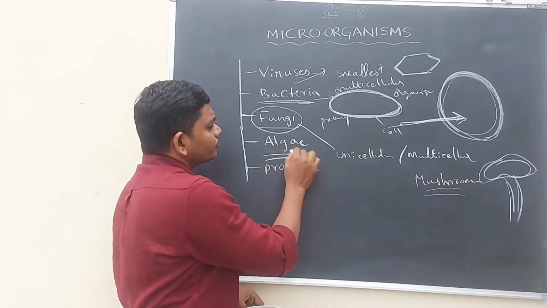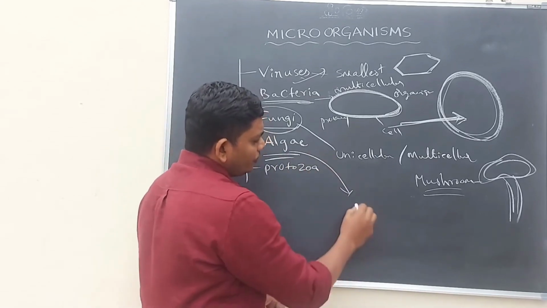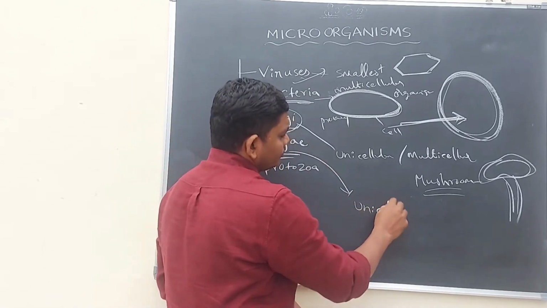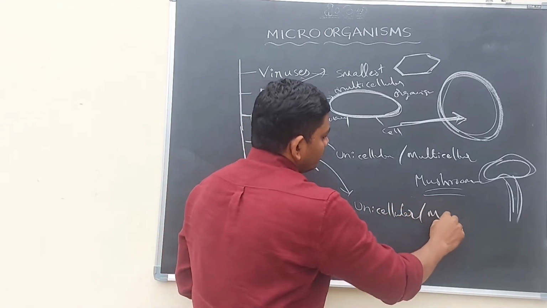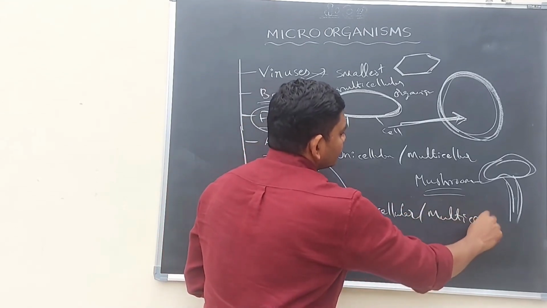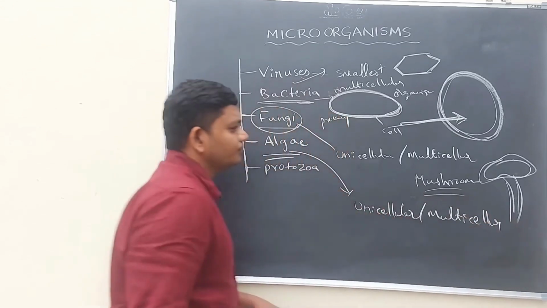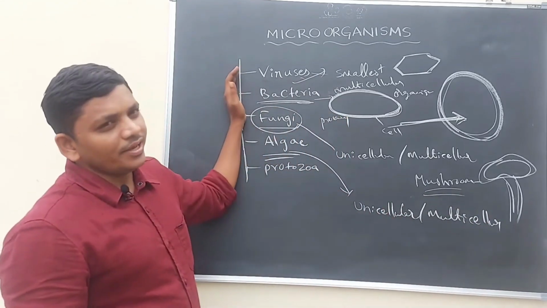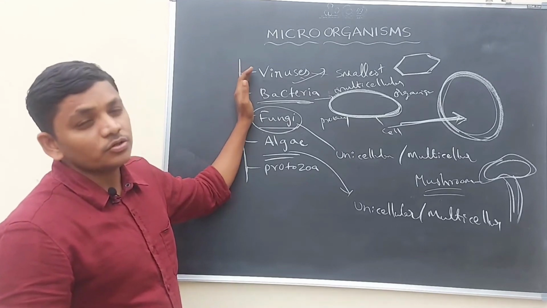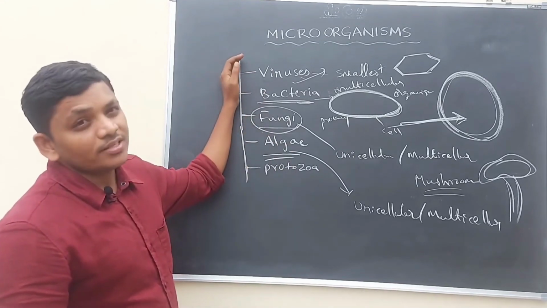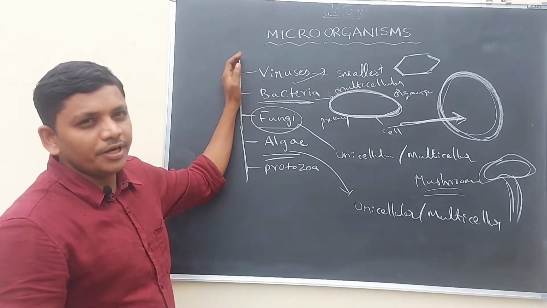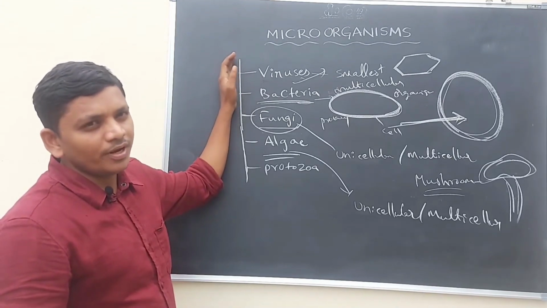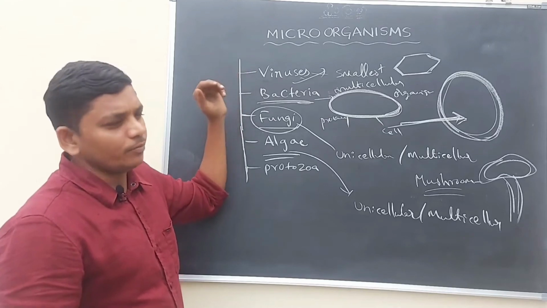And algae. Some algae are unicellular, some are multicellular. Bacteria are living organisms, they belong to animals. Virus, there is no classification whether it is plant or animal. It is only a living organism, it does not belong to any plant or animal.